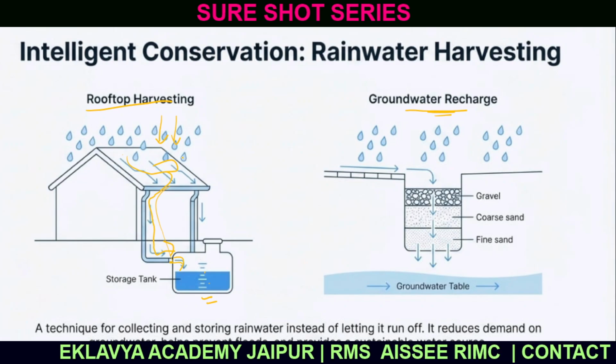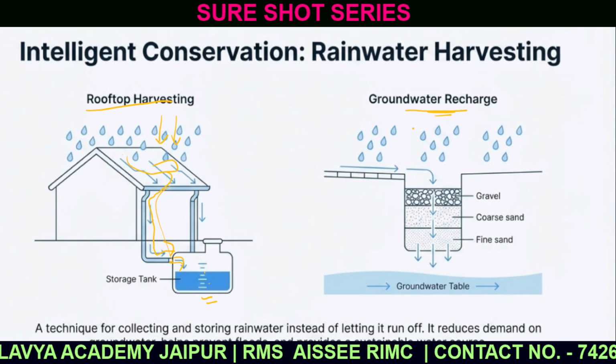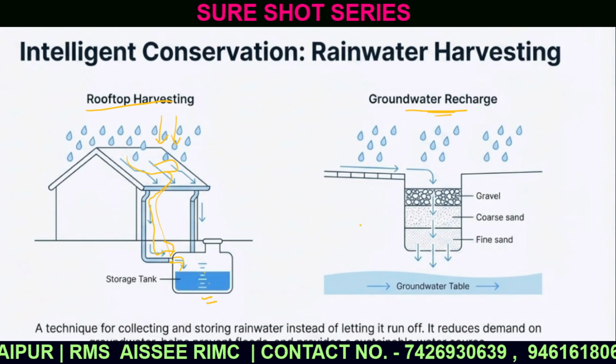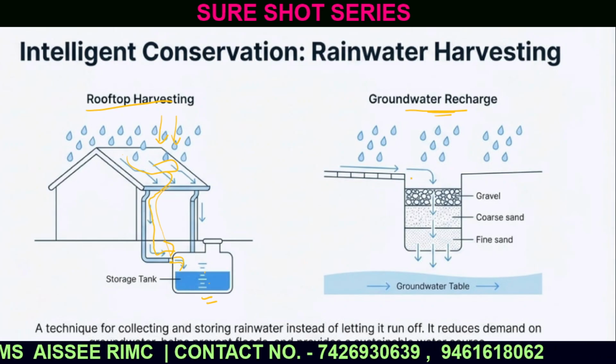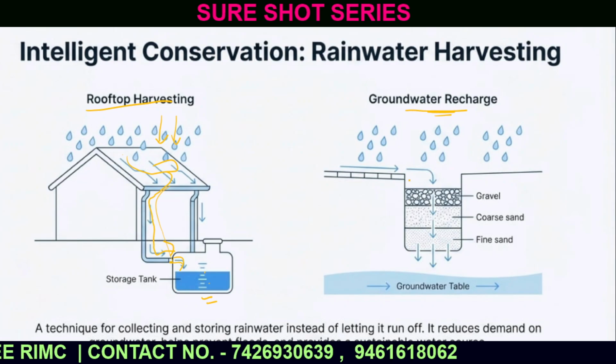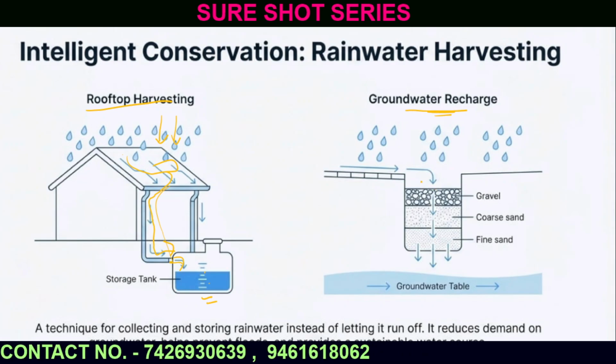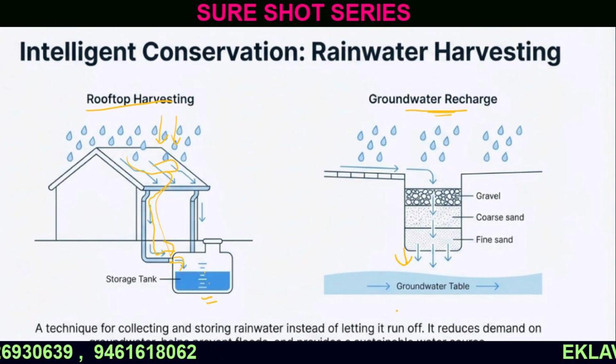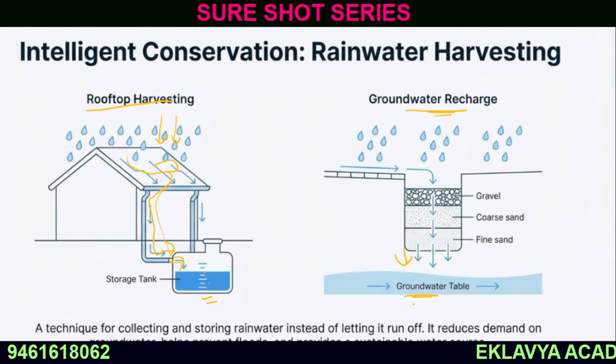So that is rooftop harvesting. When we talk about ground recharge, there should be space through which the water can get into the groundwater. That will help us to recharge the groundwater.